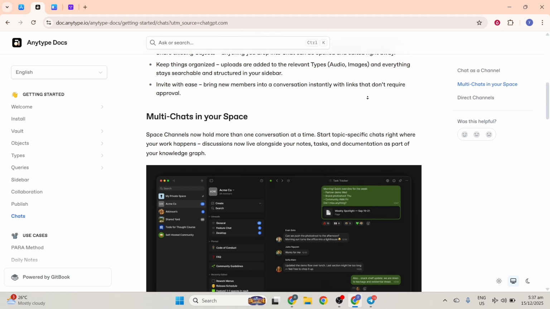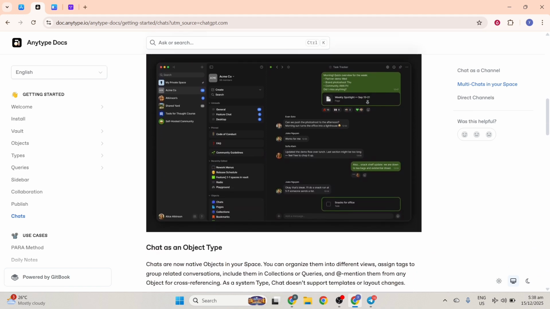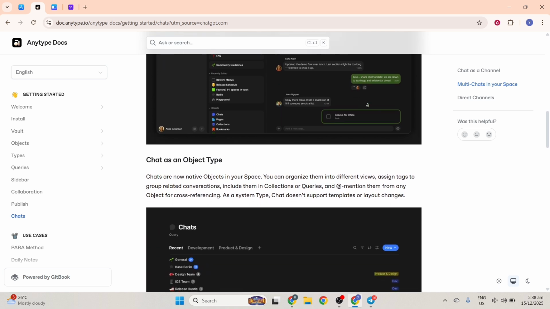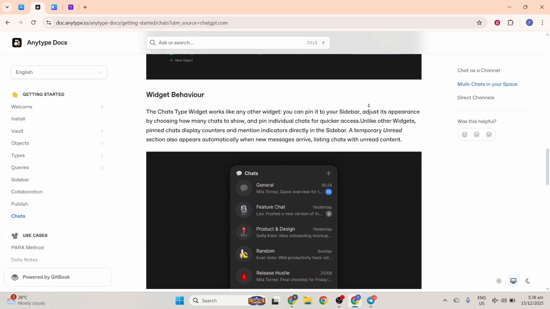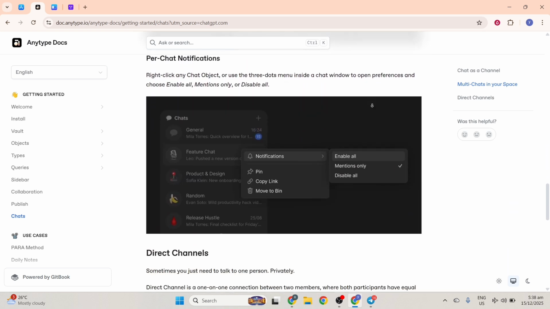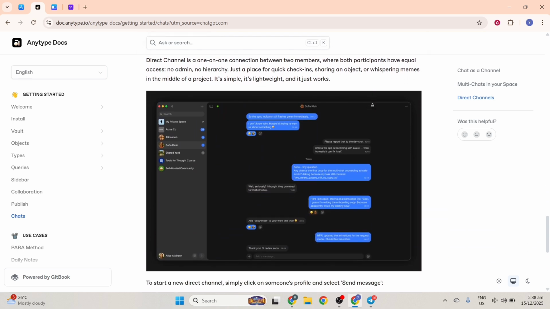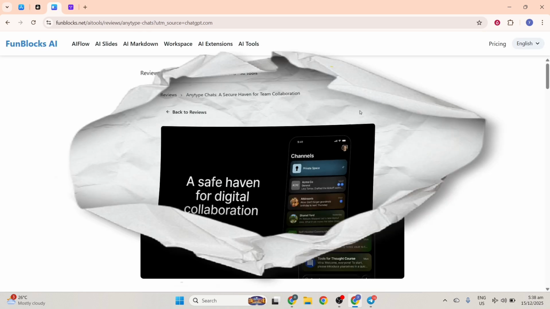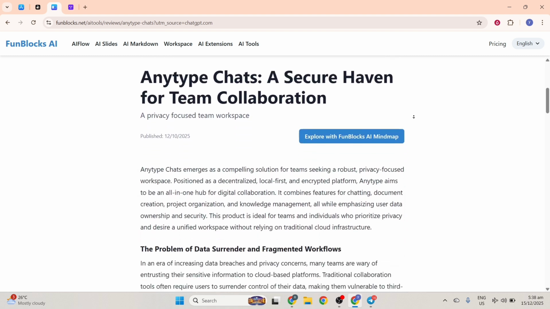The core idea behind Anytype Chats is strong data ownership and privacy, because everything you create stays end-to-end encrypted and local, meaning you control your encryption keys and your data syncs peer-to-peer between devices without relying on traditional cloud servers. Offline access and secure syncing are key parts of this design, so conversations and workspace changes can work even without internet, and the sync happens directly between participants when they're connected.